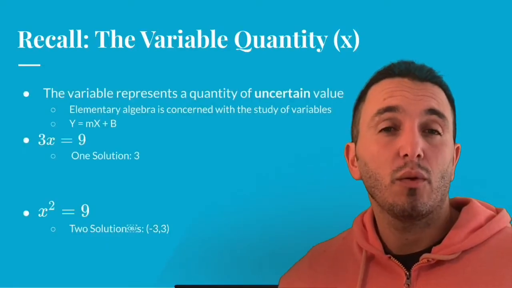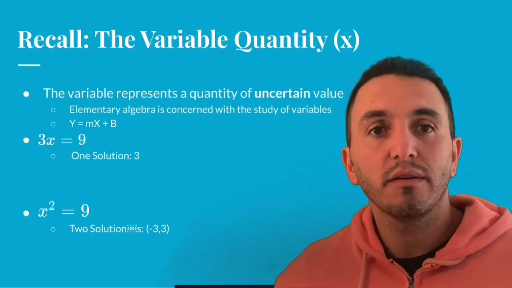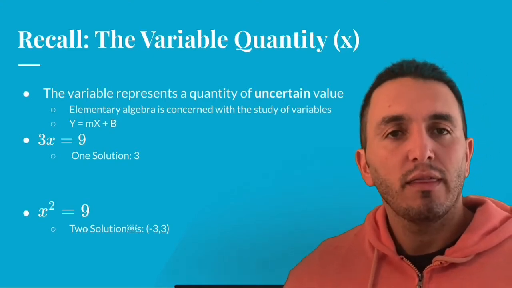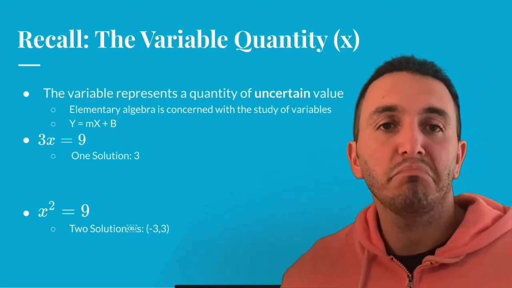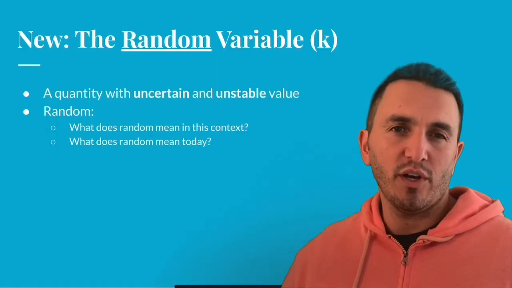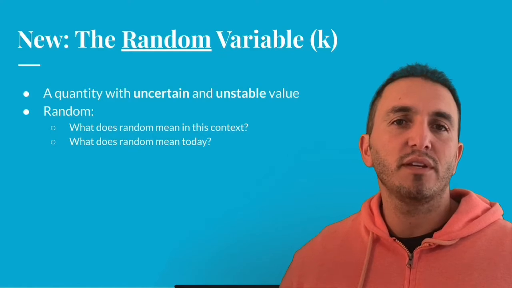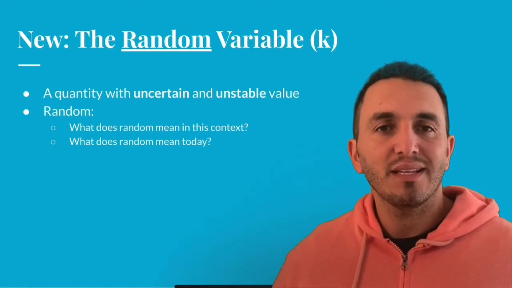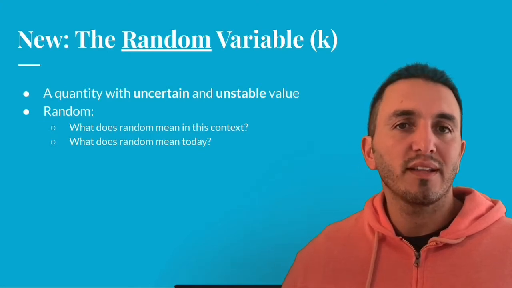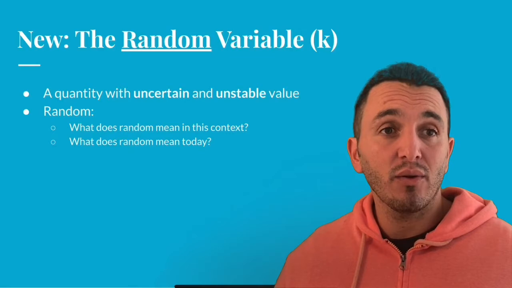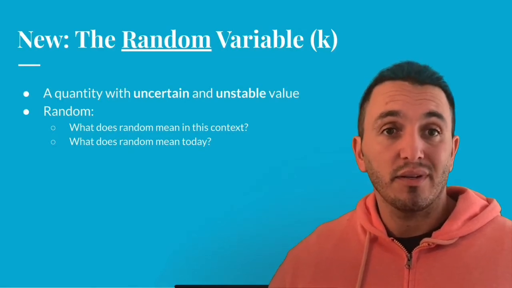We call the variable quantity x. In elementary algebra, we learned that a variable was something that has unknown value. It has a fixed value, but you don't know what it is. To define the random variable is to extend the definition of a variable from algebra and say a random variable is a quantity that's both uncertain and unstable. It can be more than one value at any certain time.